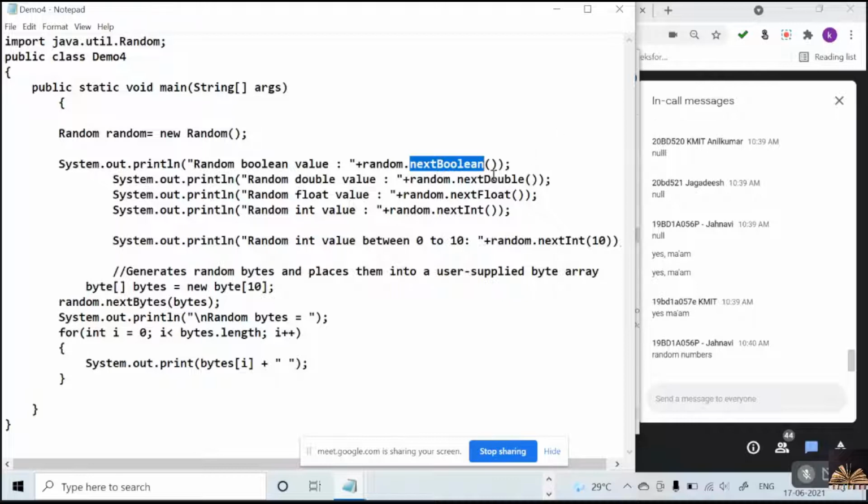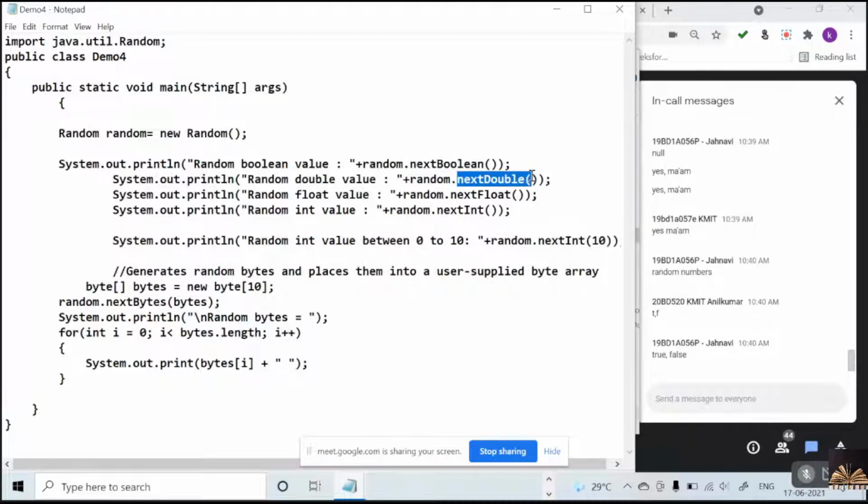Okay? Next double will give you a value in the range 0.0 to 1.0. Any value from this range will be generated through the next double method. Understood? And the next float method is also the same, from 0.0 to 1.0, but the precision is different. The precision of double and float is different. I'll show you through execution. Okay, guys, are you able to follow me?